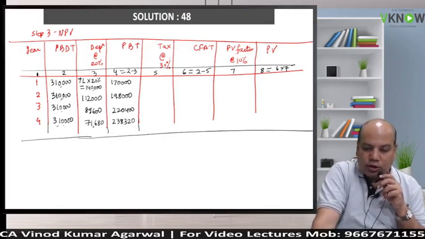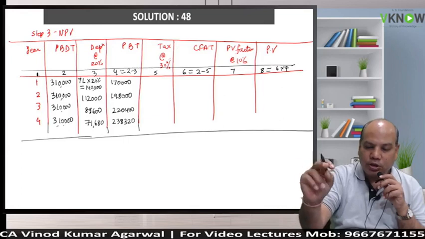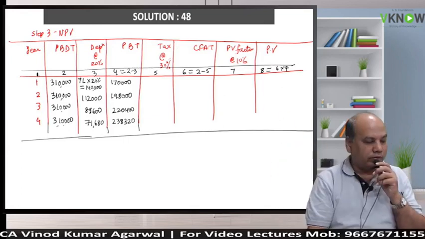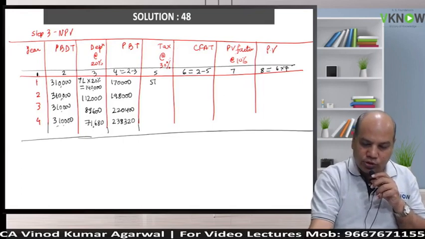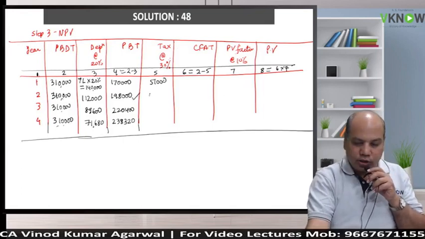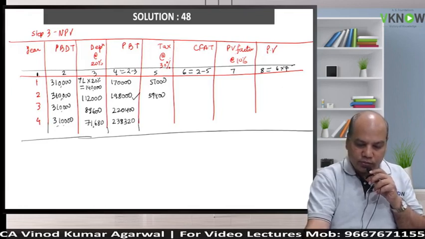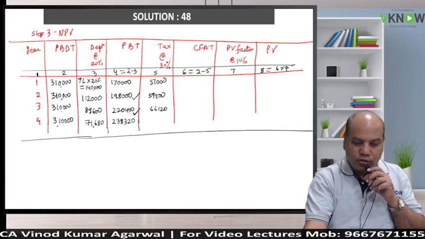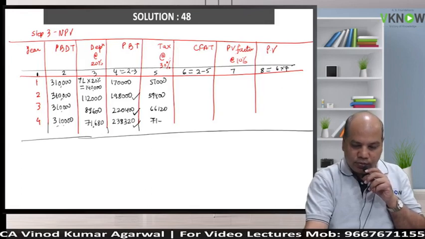Now I will tell you one more trick. Type 0.3 into 1,70,000. 51,000. Yes, now you just type the number and press equal to. 59,400. Type the number, press equal to. 66,120. Very good. 71,496. Any query?